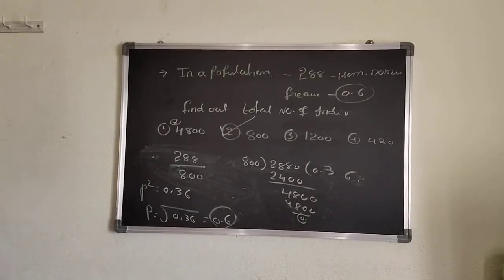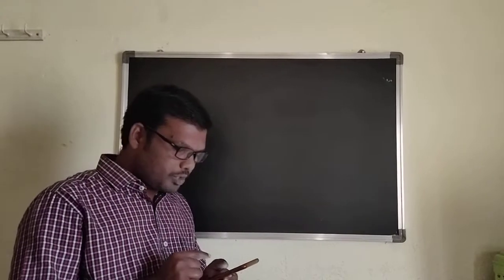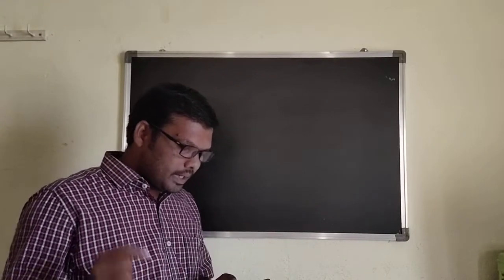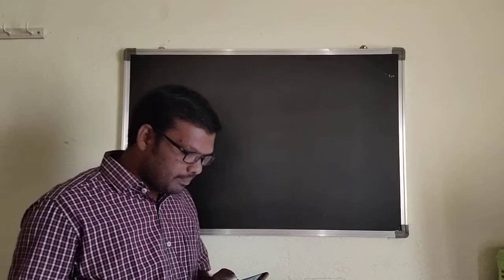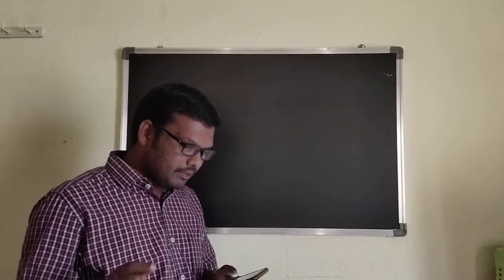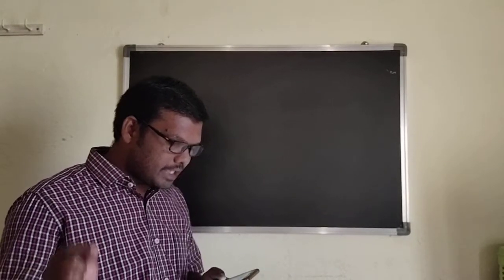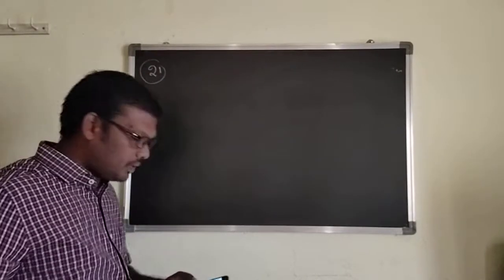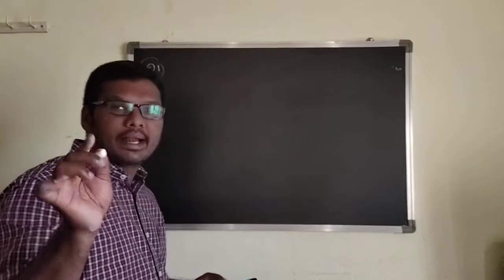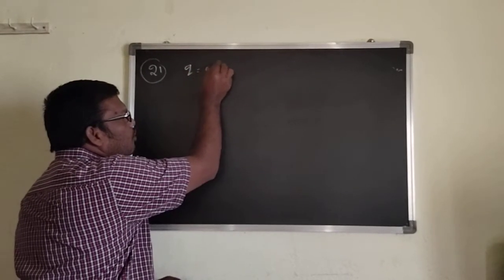And then I already sent some problems for you. Question number 21: a diploid population in Hardy-Weinberg equilibrium for a gene which has 2 alleles, the frequency of the recessive allele, that is q equals 0.2.